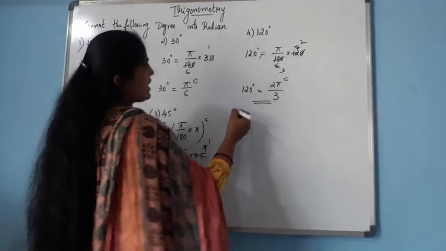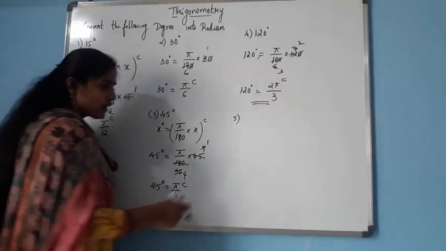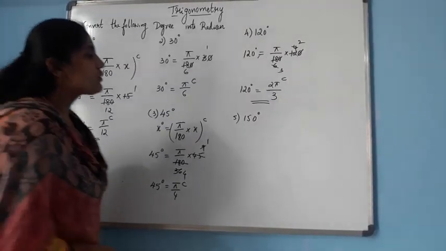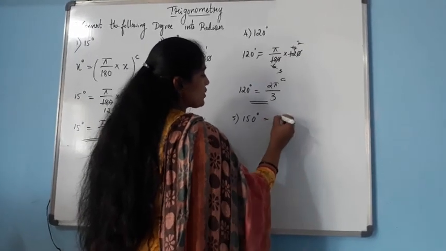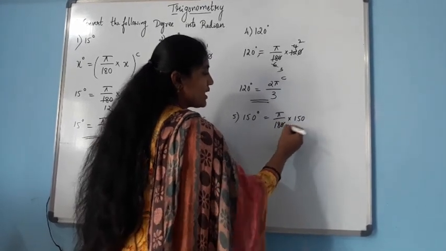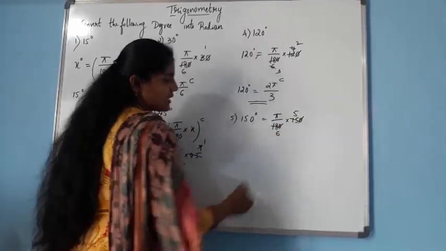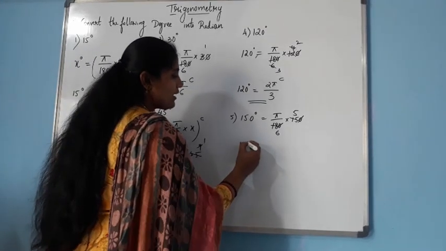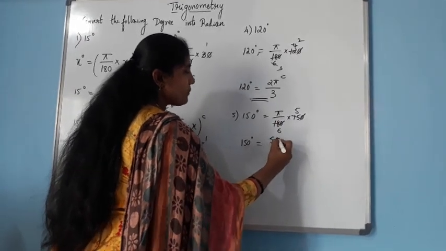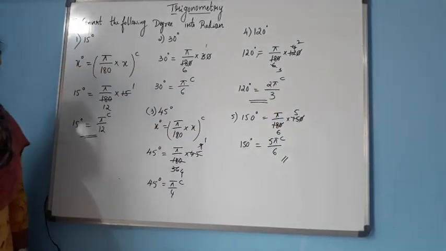Okay, suppose we have negative angles. Before going to the negative angles, I will take another question. Let us take 150 degree. How to convert 150 degree to radian? Use the same formula. What is the formula? Pi by 180 into 150 degree. Here 0 0 gets cancelled. 3 5s are 15, 3 6s are 18. So 150 degree equals, further we cannot simplify, 5 into pi, 5 pi by 6 radian. So this is the value of 150 degree.